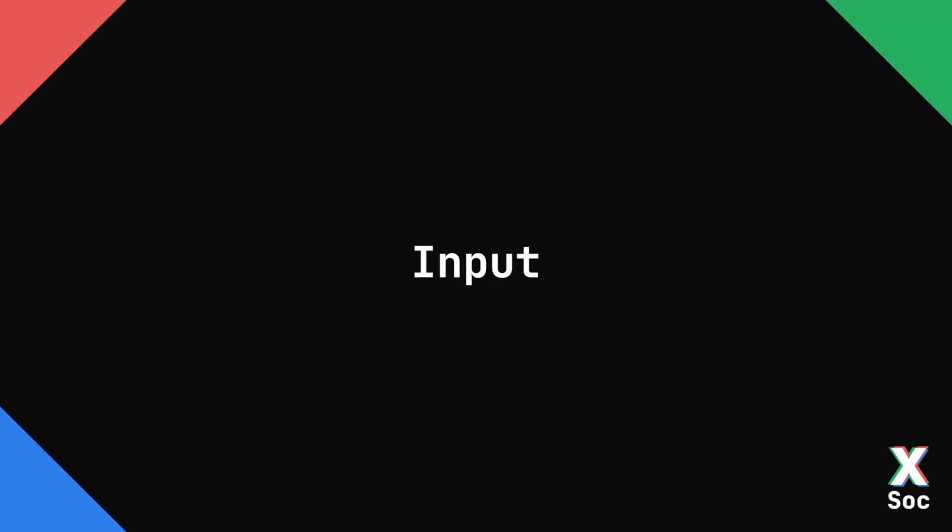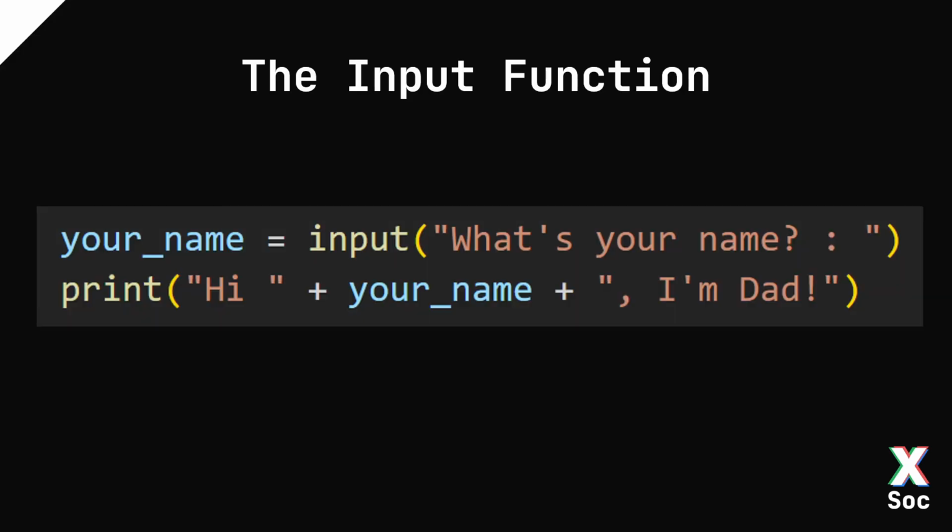One more thing. This is on input. So previously we've been sort of setting variables and then doing things with those variables that we've set. But we don't have to do it like that. We can accept user input. When we run the program, it will stop execution at the line where the input is, and it will prompt the user to input something. The function always returns a string value. So whatever you put in, it will return a string of what you entered.